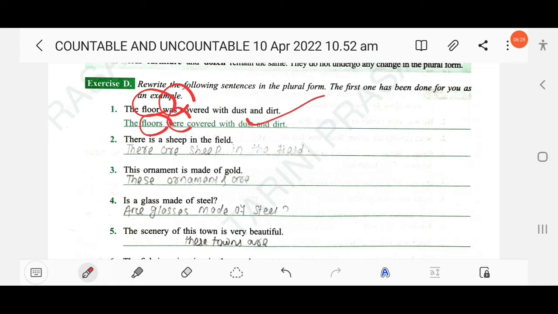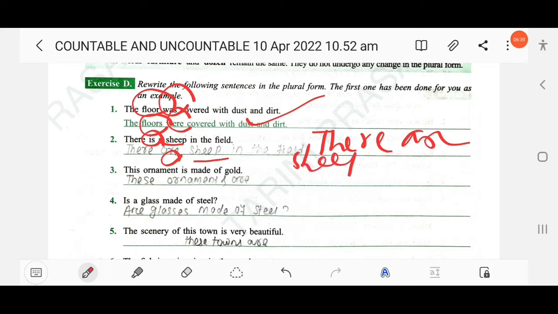Then next, there is a sheep in the field. So you know there, right? There is becomes plural are, and a sheep becomes plural sheep. There are sheep in the field, right? There are sheep, not sheeps, okay? Sheep in the field.